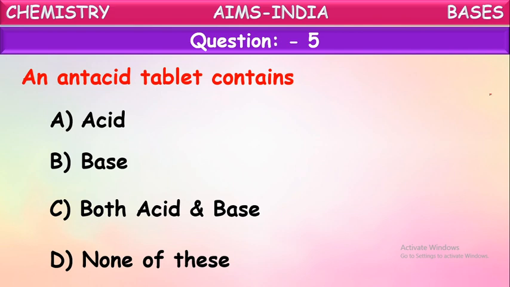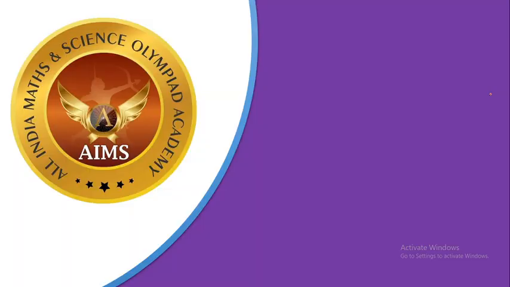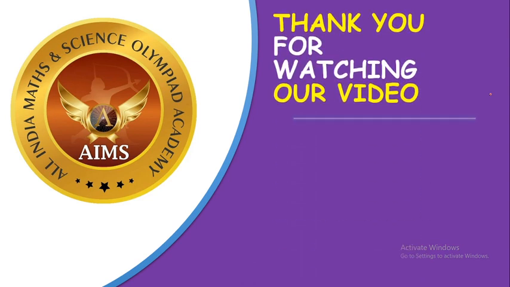To control the effect of acids we generally use bases. So an antacid tablet contains a base. So this is about acids, bases, the uses of these, their properties and even classifications we have seen.